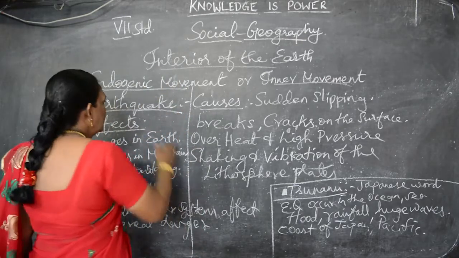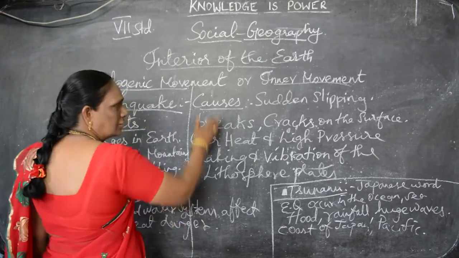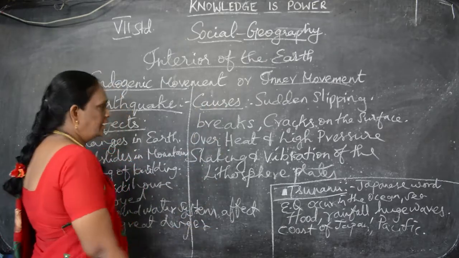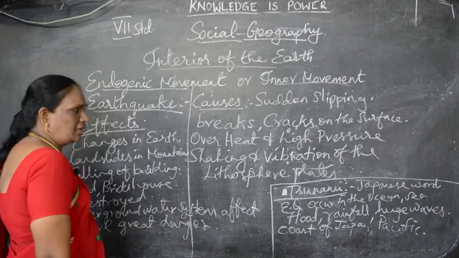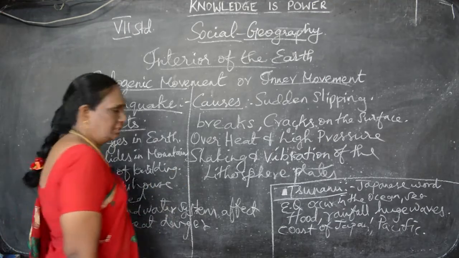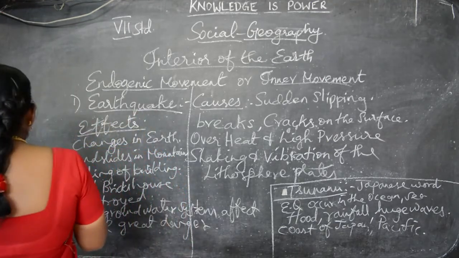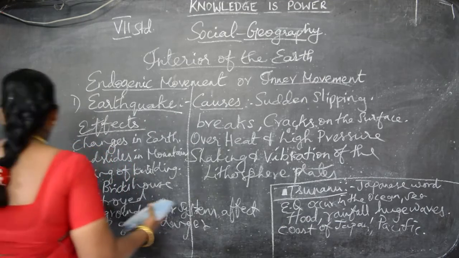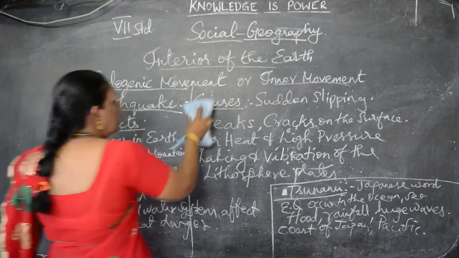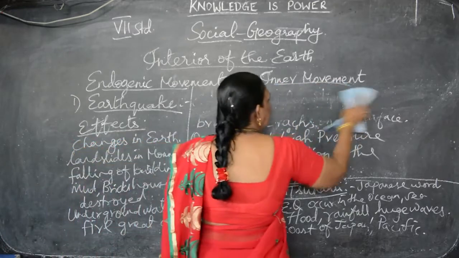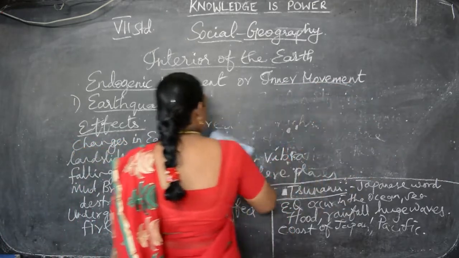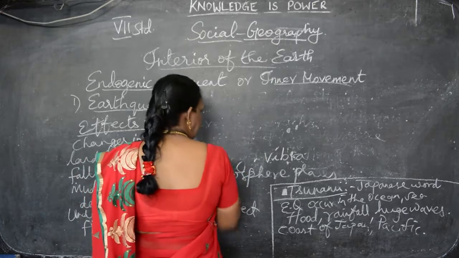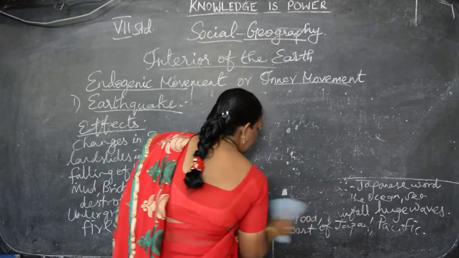So you have to understand and know all about this. So this is earthquake: we saw the causes, the effects, and the tsunami. Next, we are going to see the distribution of earthquakes, where earthquakes happened. We'll see now.